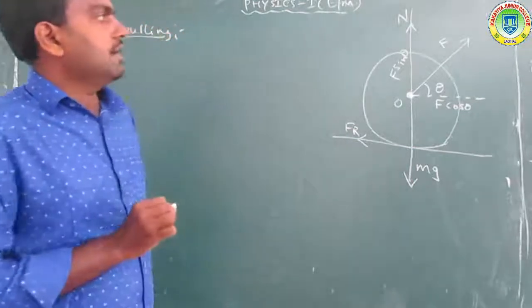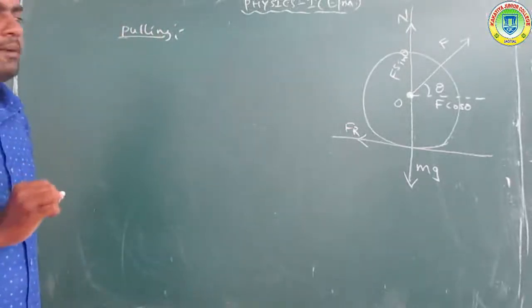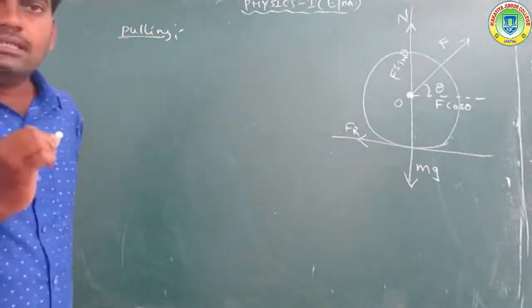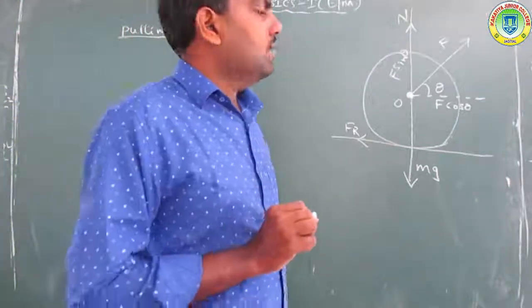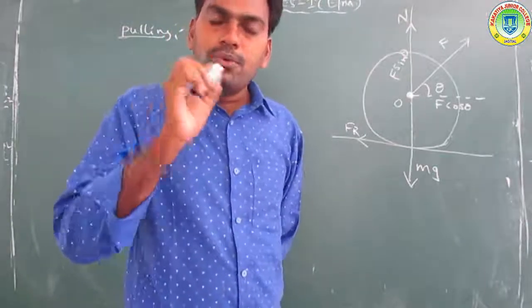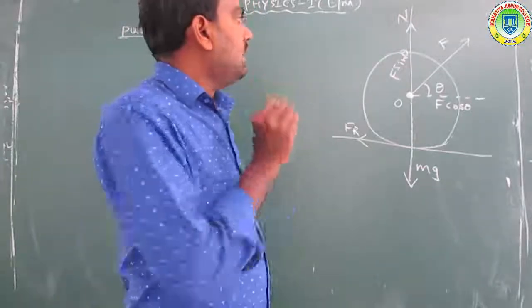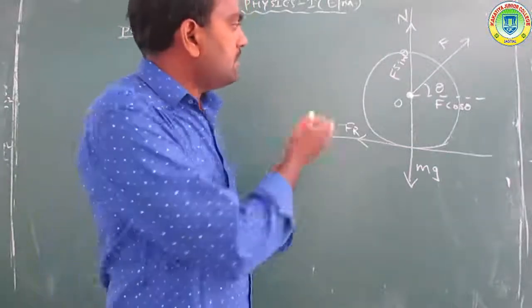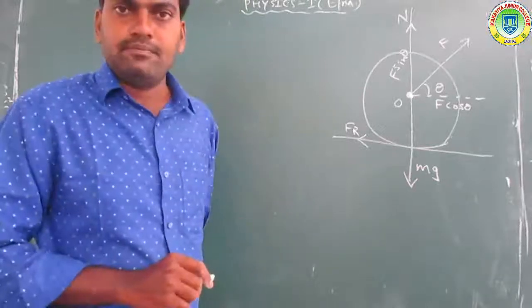Force F acts on the land roller, pulling it at an angle theta with the horizontal. The force F is divided into two components: the horizontal component F cos theta and the vertical component F sin theta.